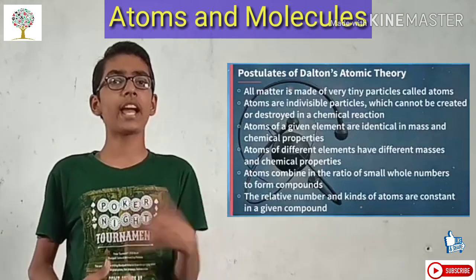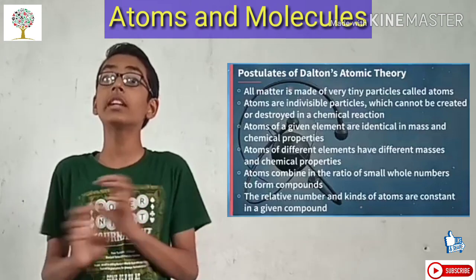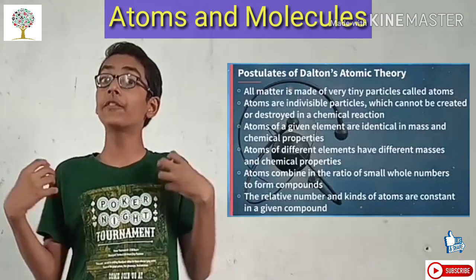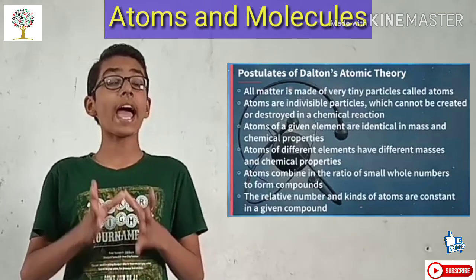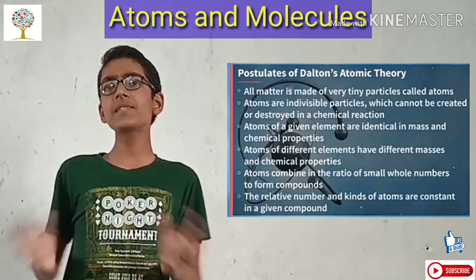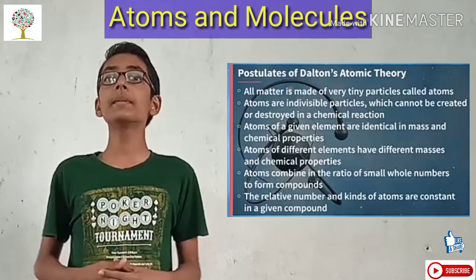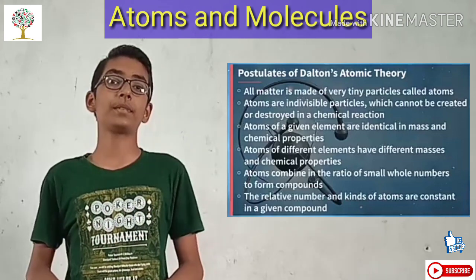Suppose there are two elements, hydrogen and oxygen. Atoms of hydrogen and oxygen are not identical. They have different masses as well as different chemical properties. But atoms of the same element are identical in their masses and chemical properties.